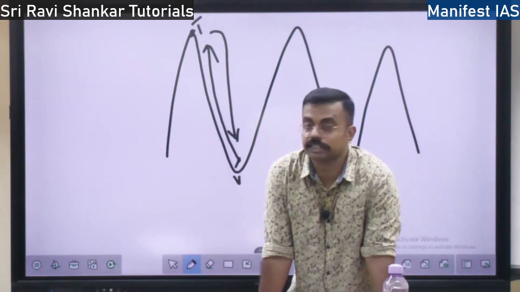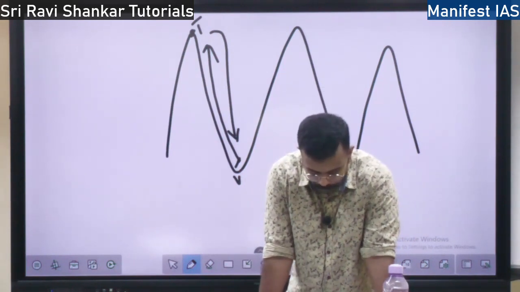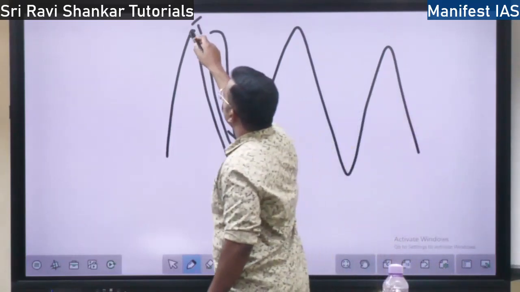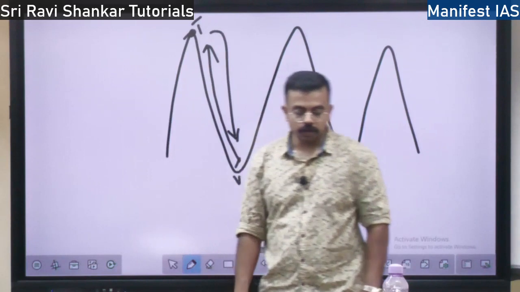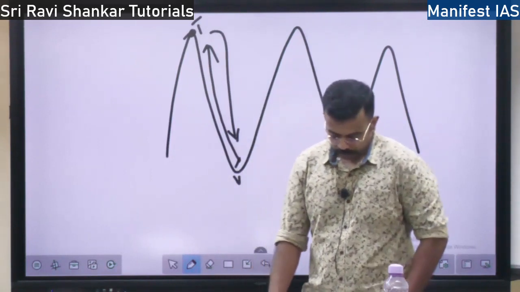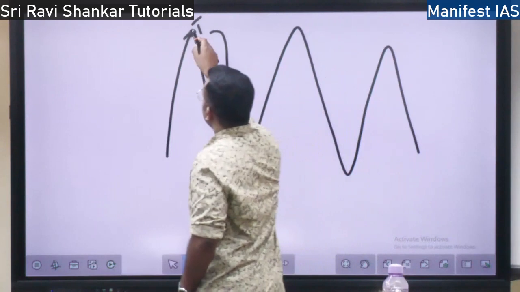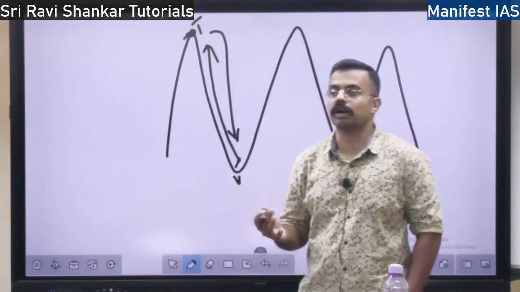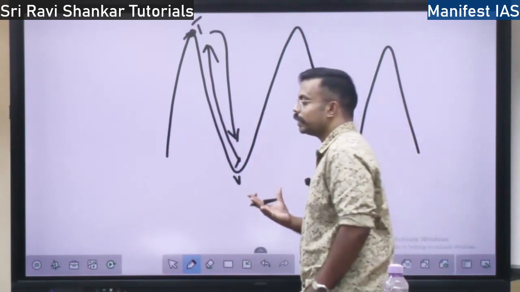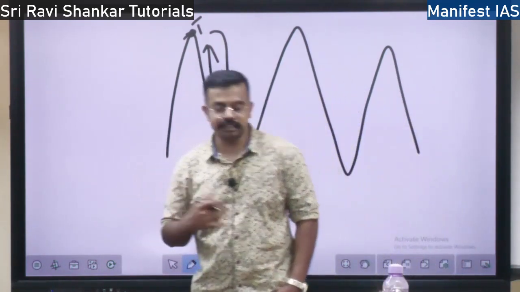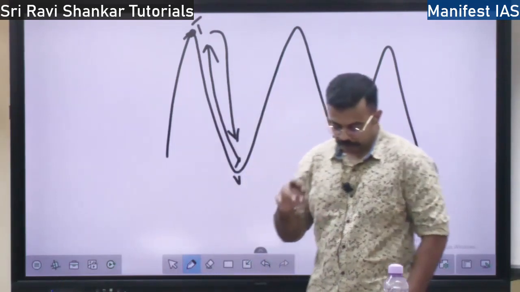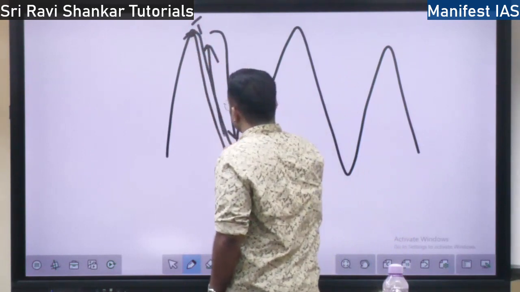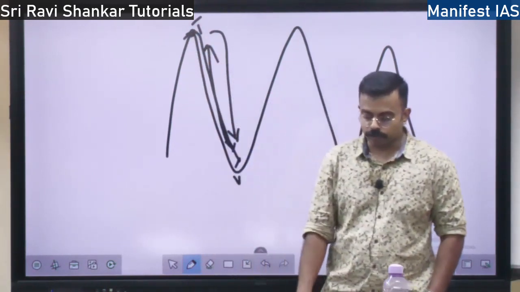This is during the daytime. During the night time, what happens? Here the air will be cooler, right? At the tip of the mountain, the air would have got cooler. When the air is cooler, what happens? It will be denser. Cool air will always have high pressure, thereby density will be higher. When the density is higher, what happens? It moves down the slope. This is called as mountain wind.